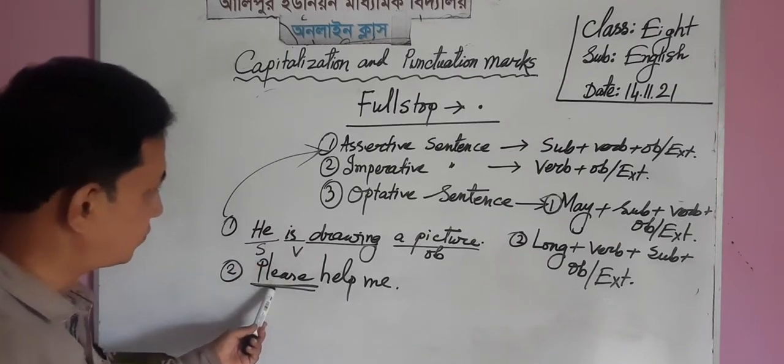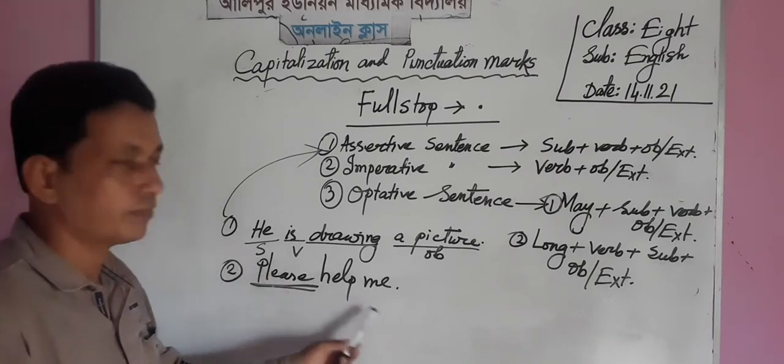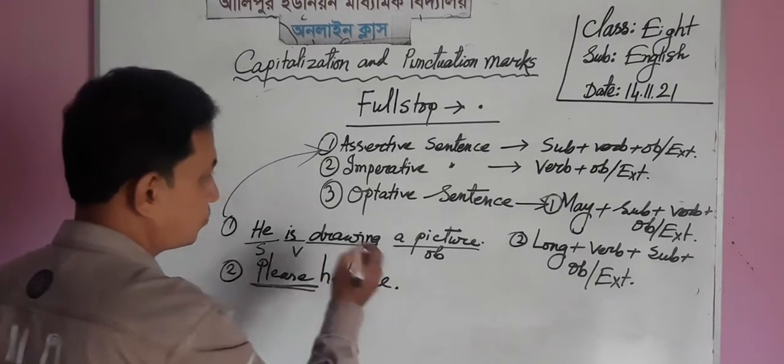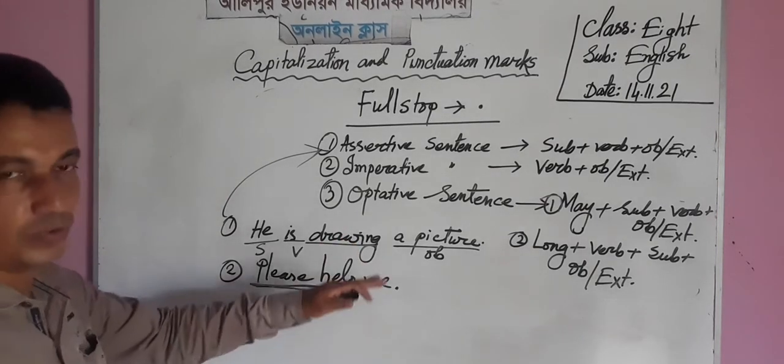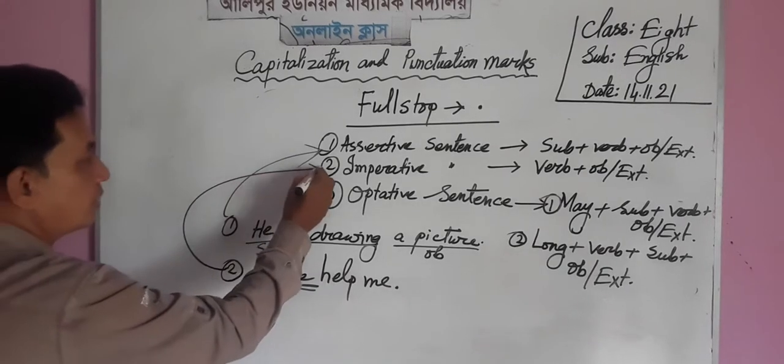As usual, please is an adverb, and that's why it sits before the verb here. So this is an imperative sentence, and at the end of the sentence we must put full stop.